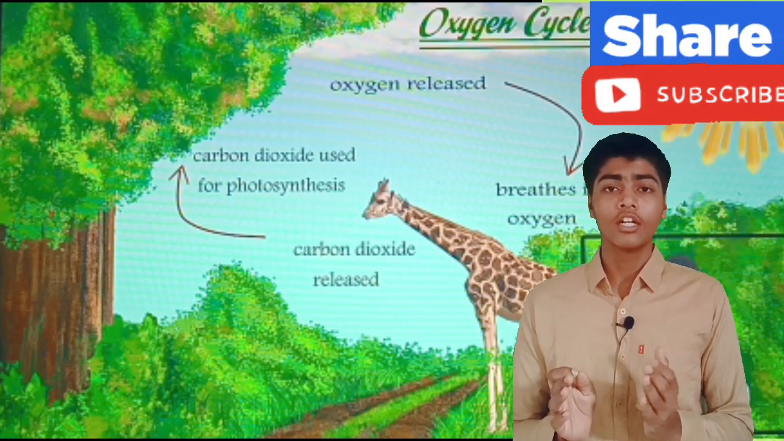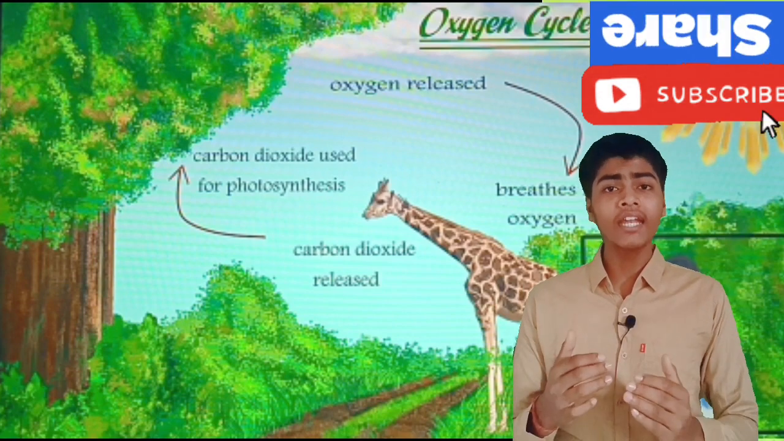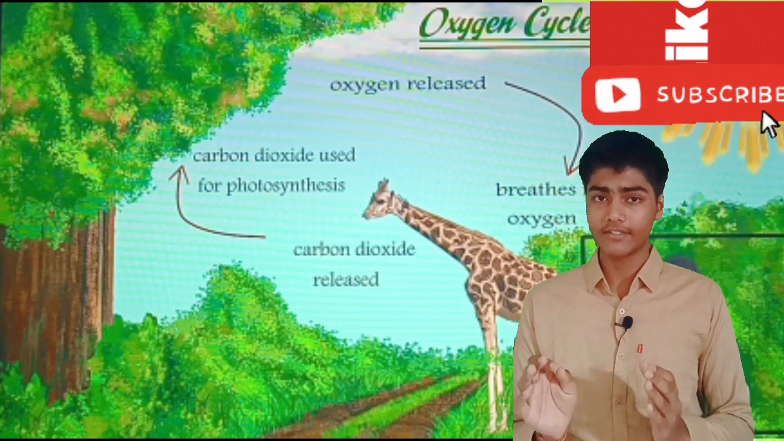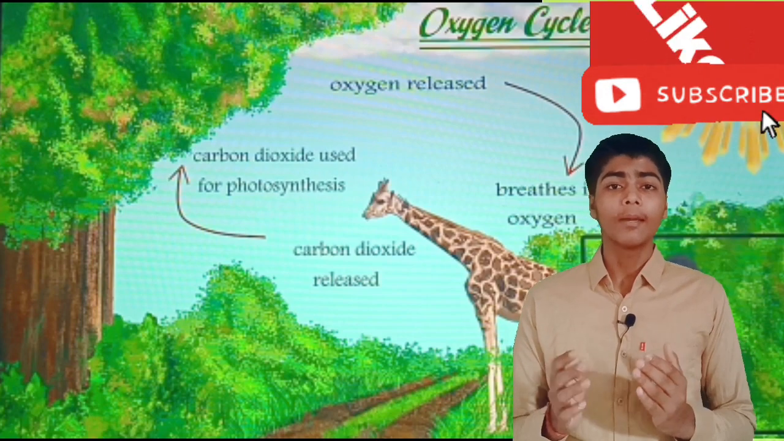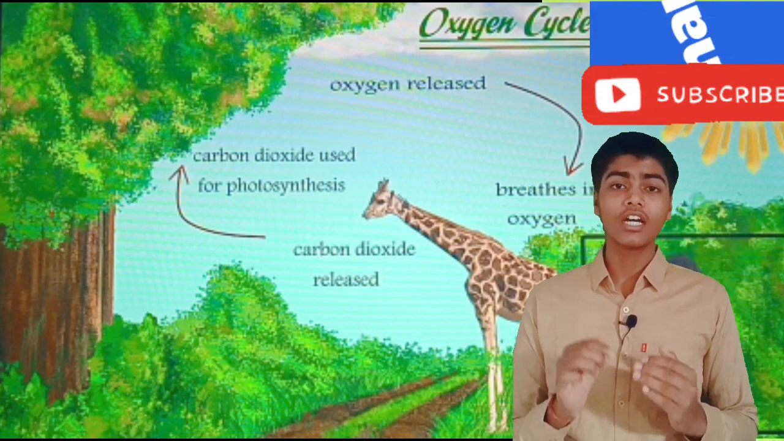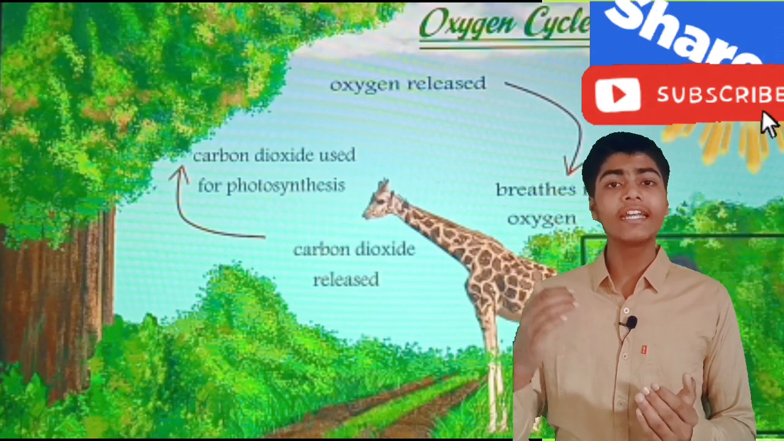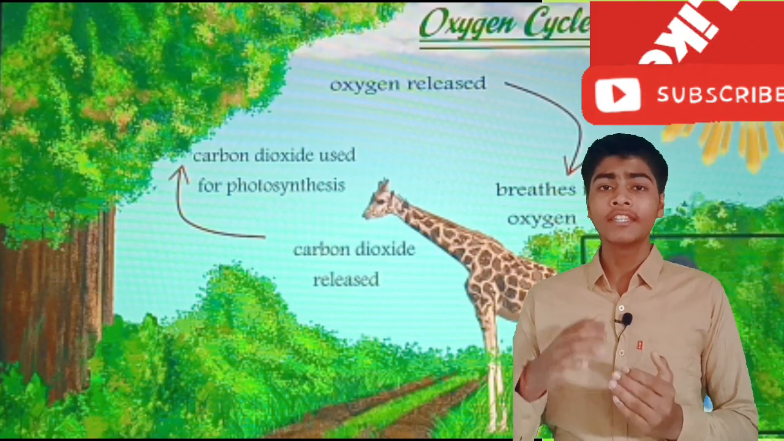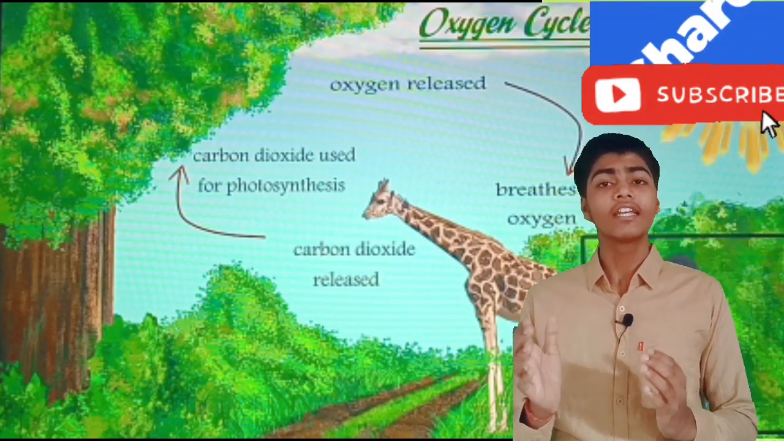Now what happens here? Oxygen is not only made by plants, but it is also created by decomposers like bacteria which are present on our earth. They also decompose plants and animals when they die, and after that they make oxygen molecules, and that's how they create oxygen.